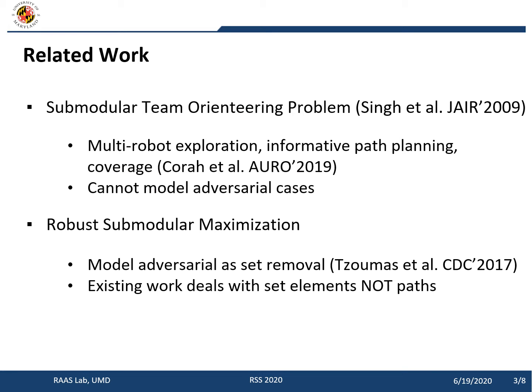This work is related to two lines of work. One line of work is on submodular team orienteering problem. Such a problem can be used to model many multi-robot tasks, including the exploration, coverage, and informative path planning. But this problem cannot model the adversarial cases. And another line of related work is on robust submodular maximization. But existing works deal with set elements, not paths for the robot.